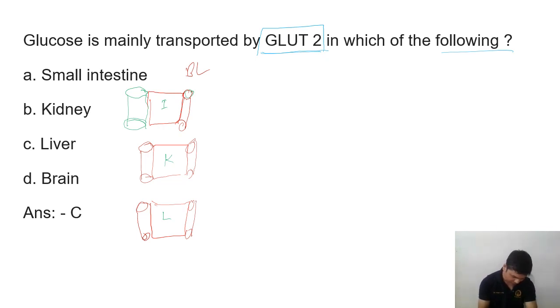So this is a lumen. Here in case of intestine, we have SGLT1. So here we have SGLT, a sodium glucose transporter, known as SGLT1. So in intestine, in the luminal side, we have SGLT1, and in the basolateral side, we have GLUT2.